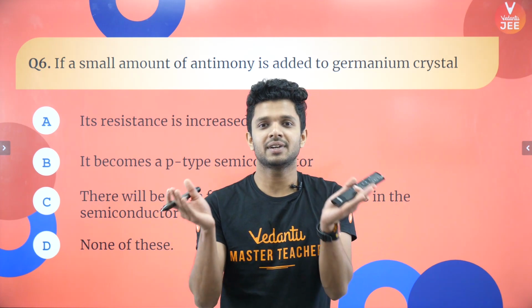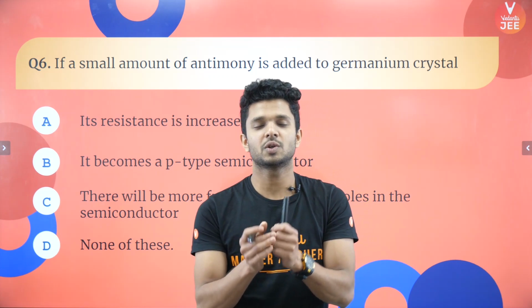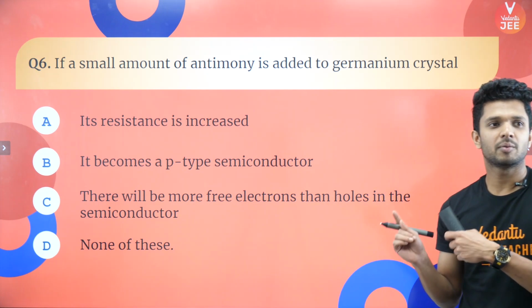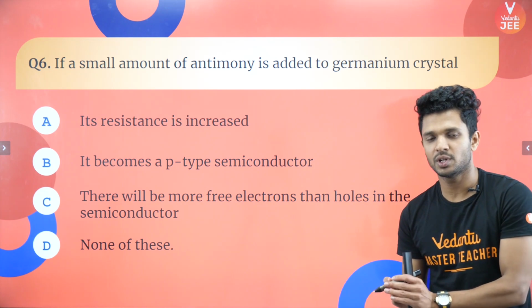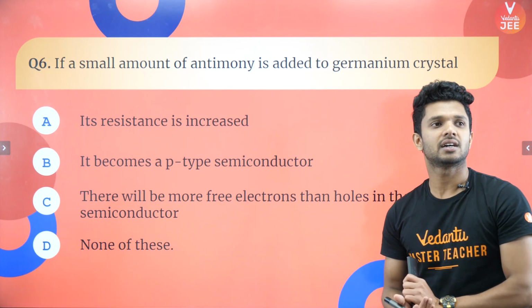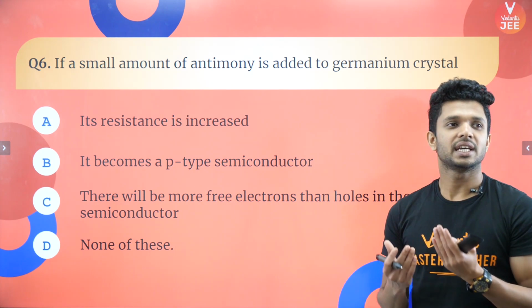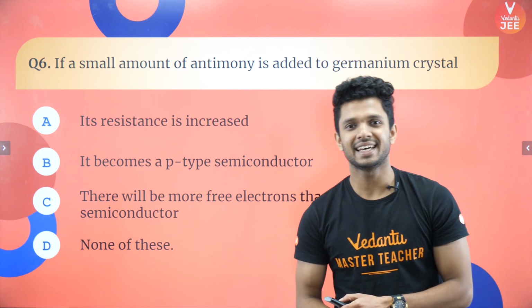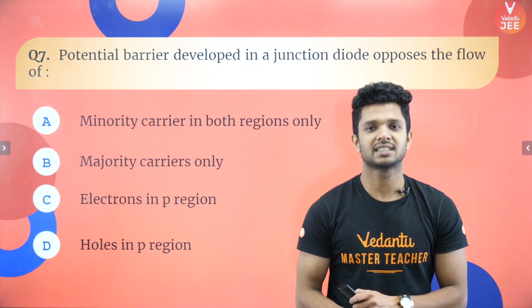So what will happen? Its conductivity will increase because of the increase in the number of electrons, which act as charge carriers. So there will be more free electrons than holes, because it's a pentavalent impurity. Each antimony atom gives one extra electron, which increases the number of free electrons compared to holes in the semiconductor. Yes, good.